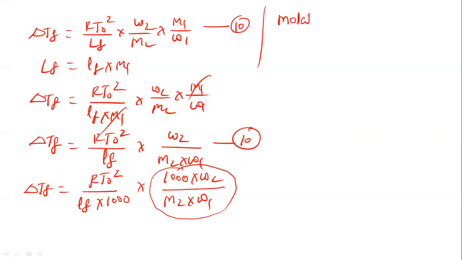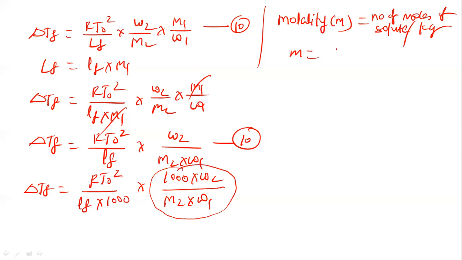According to the definition of molality, molality small m is equal to the number of moles of solute per kg of the solvent. So molality m is equal to W2 upon M2, which is the number of moles of the solute, N2, divided by the weight of the solvent, which is W1 gram.